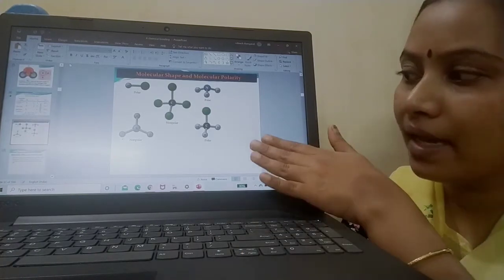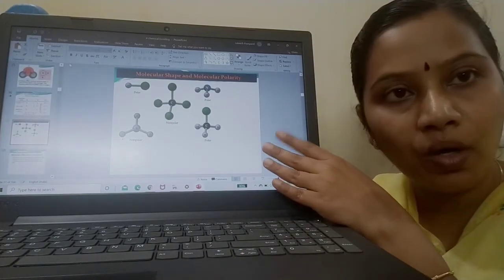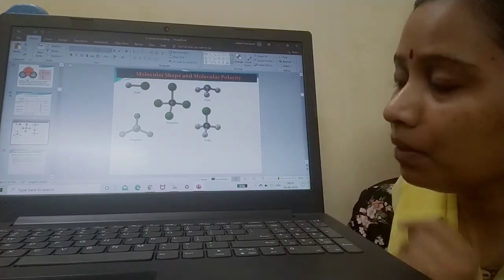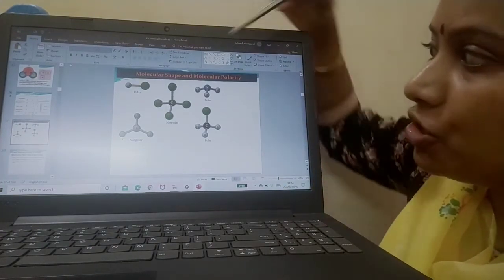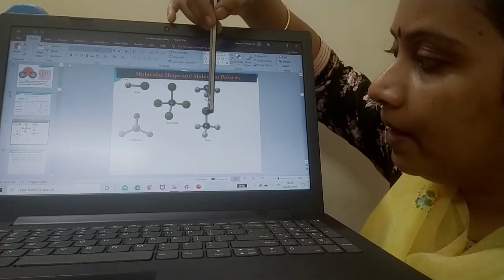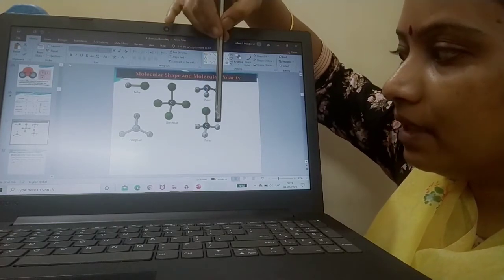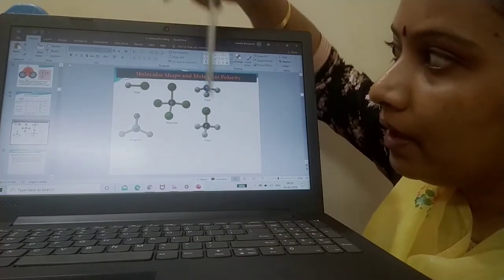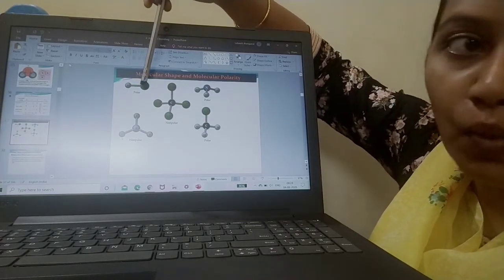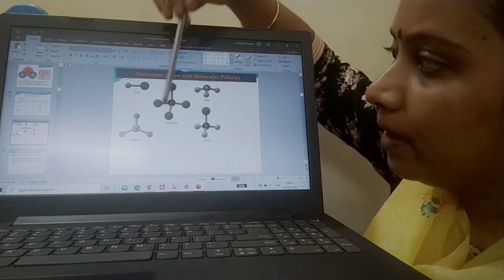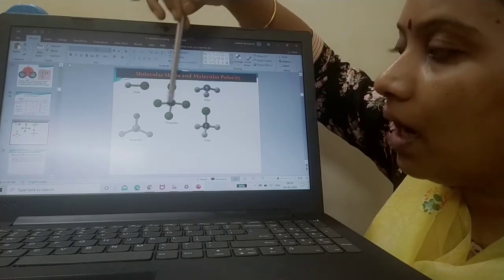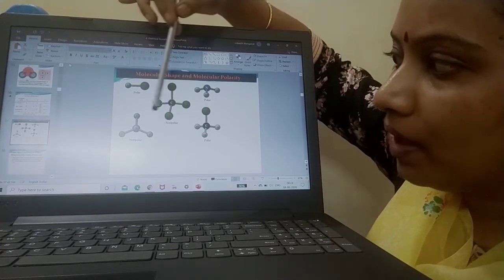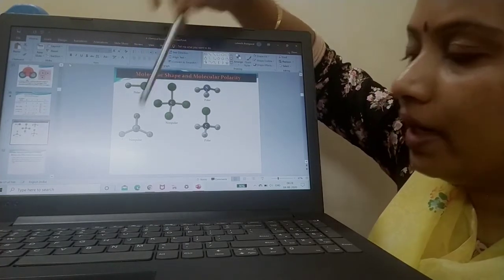This is a slide which shows you the example between polar and non-polar bonds. Say for example, NH3 is polar and CH3Cl, that is methyl chloride, is polar, and HCl is polar. Now which is non-polar? CCl4, carbon tetrachloride, is non-polar, and boron trifluoride is non-polar.